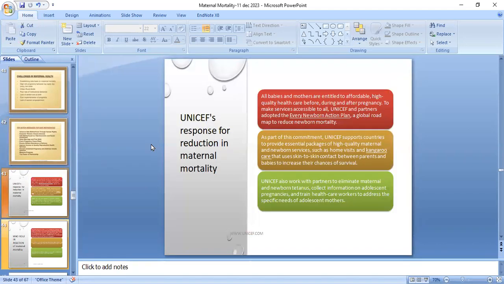UNICEF's response for the reduction in maternal mortality is that all babies and mothers are entitled to affordable, high-quality healthcare before, during, and after pregnancy. To make services accessible to all, UNICEF and partners adopted the Every Newborn Action Plan, a global roadmap to reduce newborn mortality. As part of this commitment, UNICEF supports communities to provide essential packages of high-quality maternal and newborn services such as home visits and caregiver care that uses skin-to-skin contact, putting parents and babies together to increase their chances of survival. UNICEF also works with partners to eliminate maternal and newborn tetanus, collect information on pregnancy, and train healthcare workers to address the specific needs of adolescent mothers.